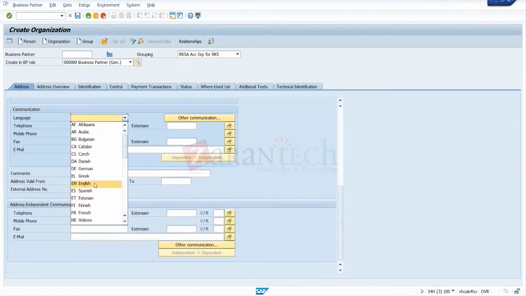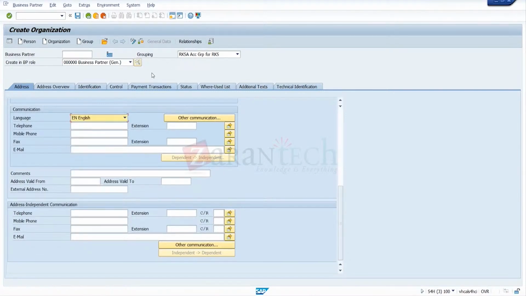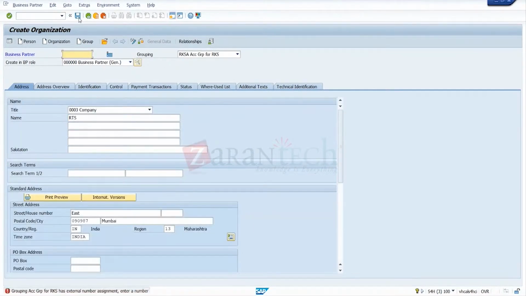So once you do this one, when you say save, you'll get a number here. Okay, so I may change the external number. I give the number here like ABC BCD 2. So this is a new number. BCD 1 to BCD 2.